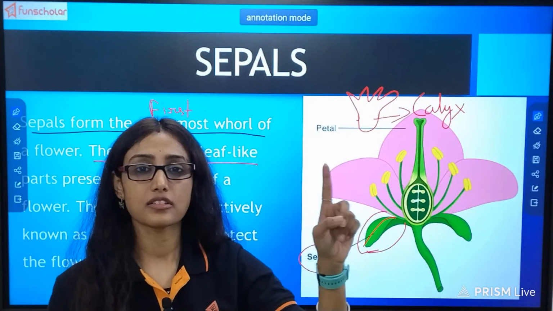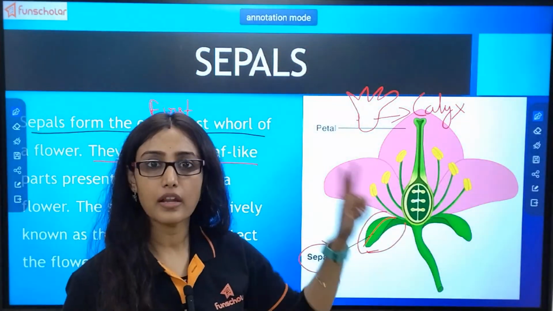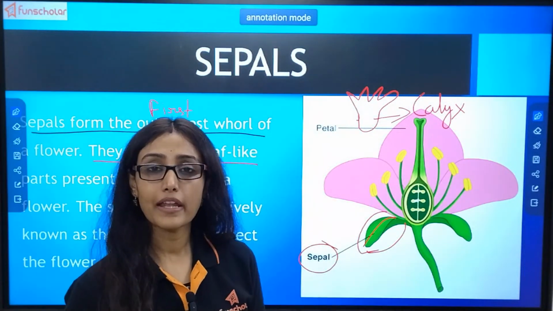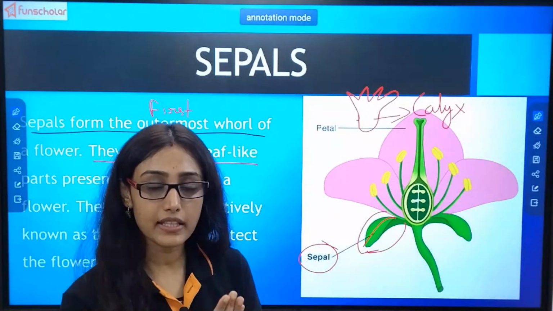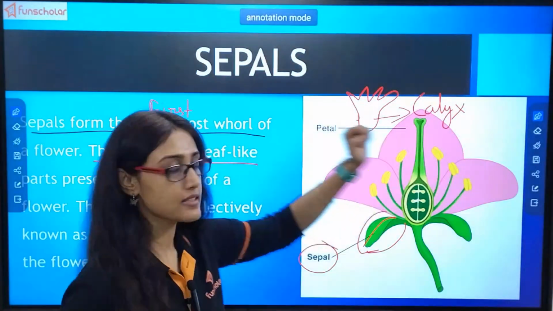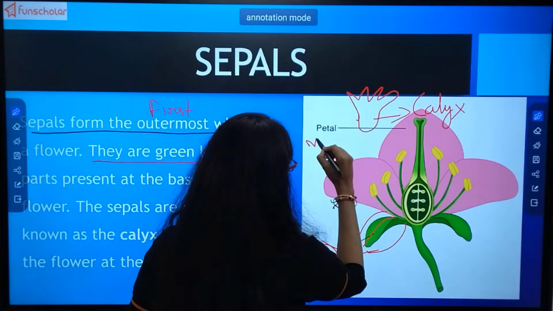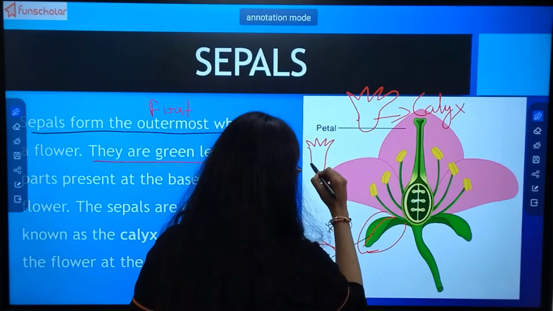One leaf-like structure present at the base of the flower is known as a sepal. But when more than one sepal is present together around the flower, it is known as calyx. The sepals you can see are in the case of the hibiscus plant.